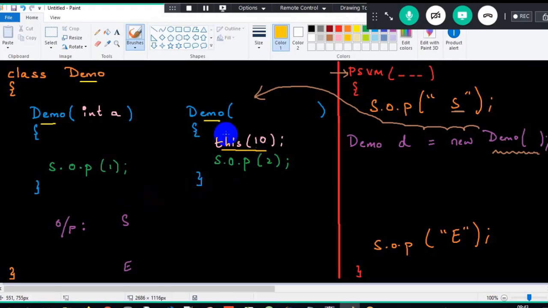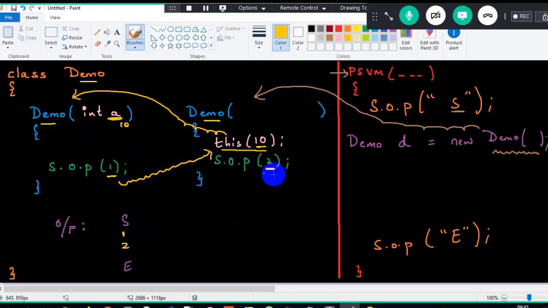This of 10 meaning the control is going to this constructor which is accepting integer argument a, and I'm passing the value 10 here. Therefore, the control goes here, value of a is 10. Is there any calling statement here? No. 1 will get printed, correct? And after that, the control will slowly go back to the same constructor call here. And what is the next line? 2 will get printed here. And after this execution, the control will go back to the same constructor call and then end here. So the output will be start 1 2 end here.